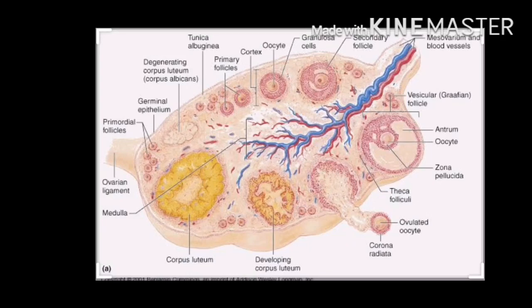The development of primordial follicles into mature or Graafian follicles restarts with the onset of puberty. So puberty, attaining sexual maturity, त्याला आपण वयात येणं असं म्हणतो. So at that time what happened? The development of primordial follicle into mature, or one can say Graafian follicle, that starts.